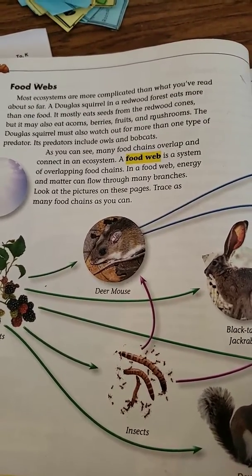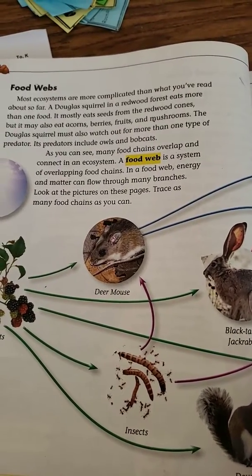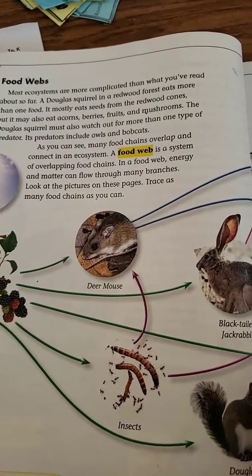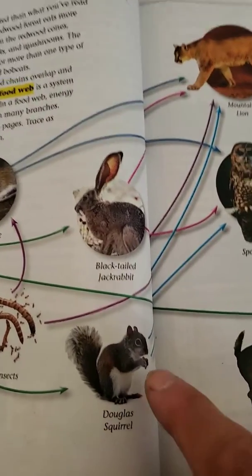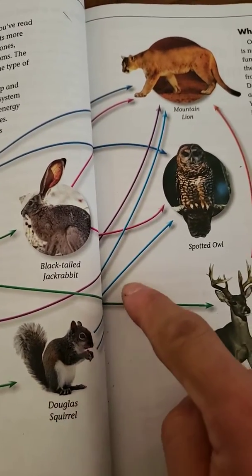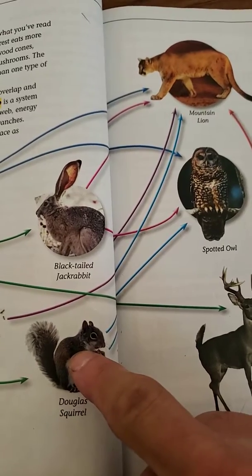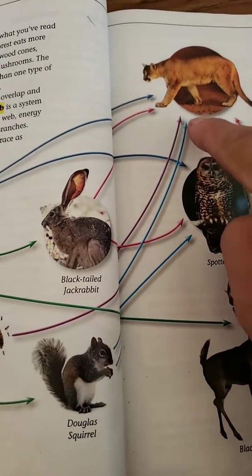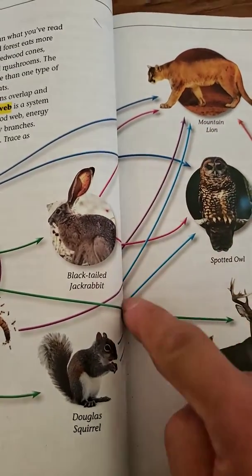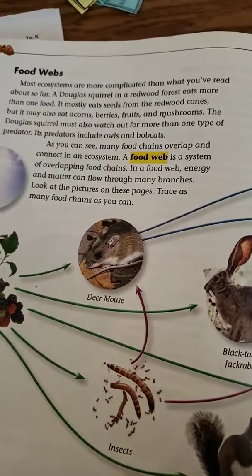The Douglas squirrel must also watch out for more than one type of predator. Its predators include owls and bobcats. So if we were to look at the Douglas squirrel, all we need to do is follow the arrows backwards. So we have the spotted owl that eats the Douglas squirrel, plus we have the mountain lion that also eats the Douglas squirrel. And as you can tell, the arrows go backwards.